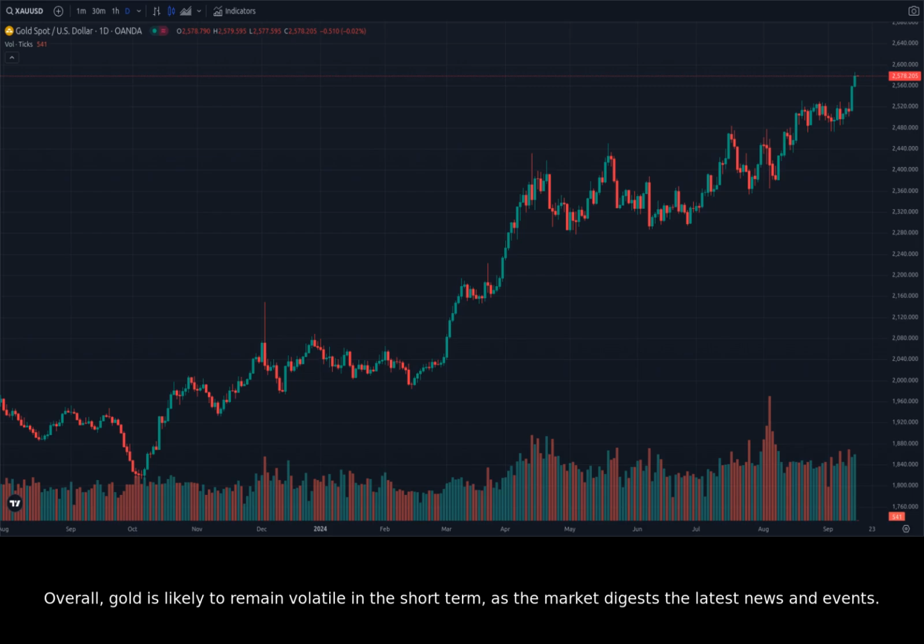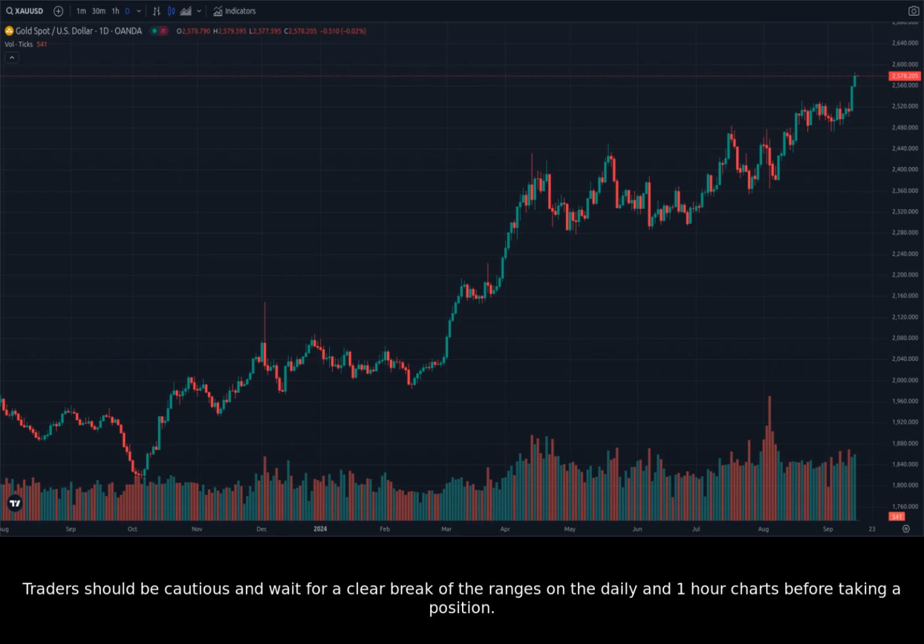Overall, gold is likely to remain volatile in the short term as the market digests the latest news and events. Traders should be cautious and wait for a clear break of the ranges on the daily and 1-hour charts before taking a position.